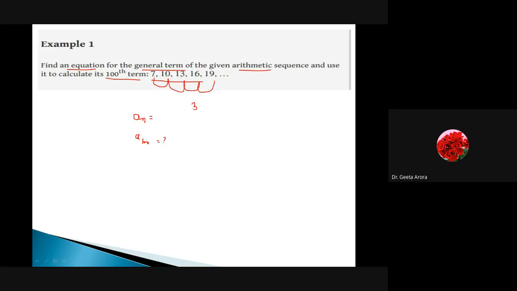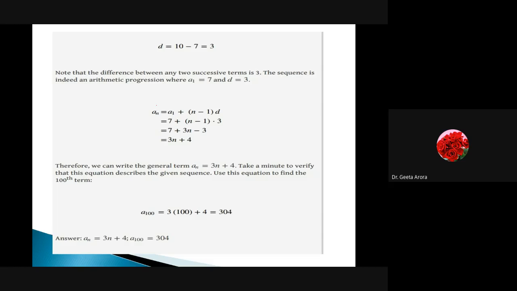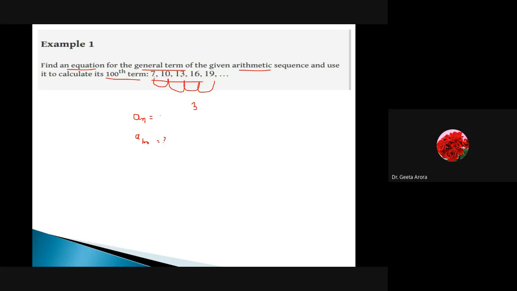So how can we write this down? We can write a_n is equal to a_(n-1) plus 3. Correct? This is one thing that I can write down: the difference between each term and its previous term is 3. So this gives me the knowledge that the d value is 3.